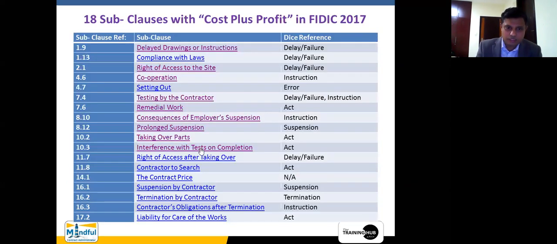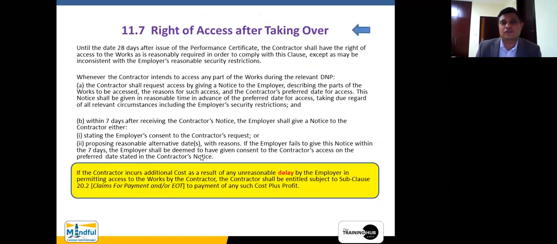Then we will go into the next one, which is called right of access after taking over. Now, this particular subclause is also substantially expanded. Okay. Now it says if the contractor incurs additional cost as a result of any unreasonable delay by the employer. Now we were talking about this one previously.